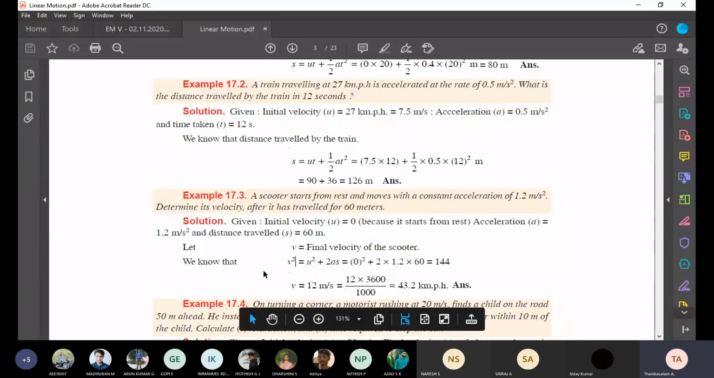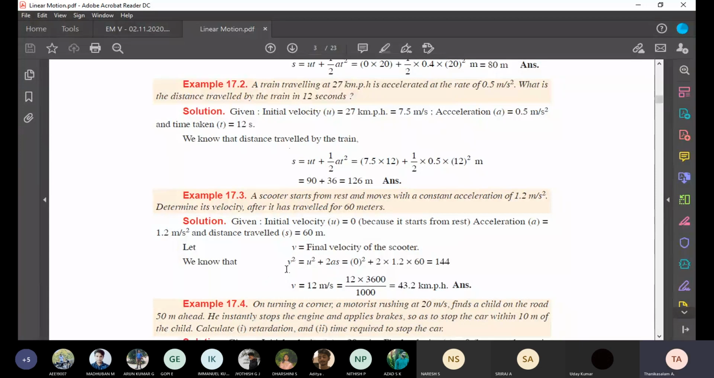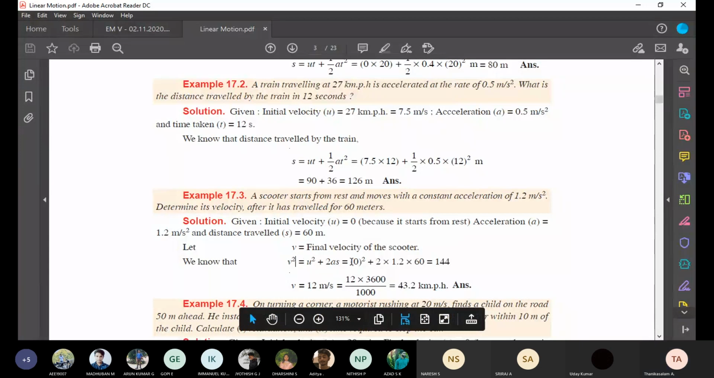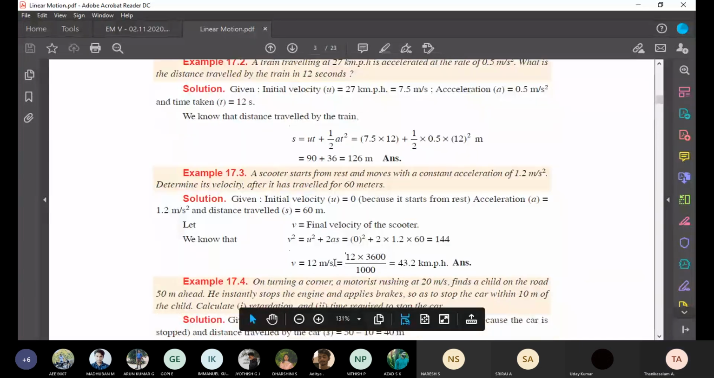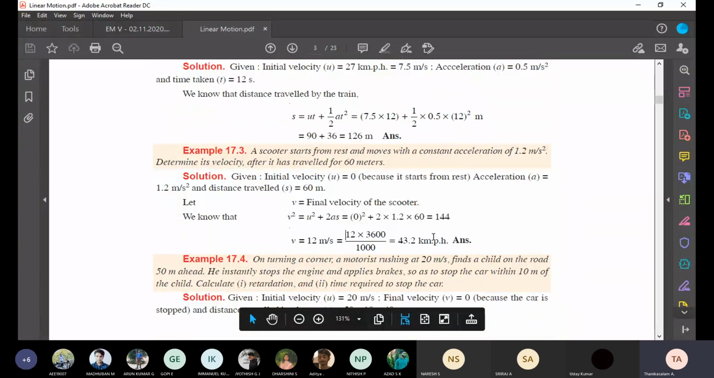So you have to decide, students, which of the three equations is suitable. Here the suitable equation is V squared equal to U squared plus 2AS. The initial velocity is 0. Why? Because the car starts from rest. Be careful. With this statement given, you automatically take initial velocity 0. Then 2 into the acceleration given, 1.2, into 60 meters. Therefore, V equal to the final answer, 12 meter per second. Okay. See here they converted kilometer per hour. Students, they converted.